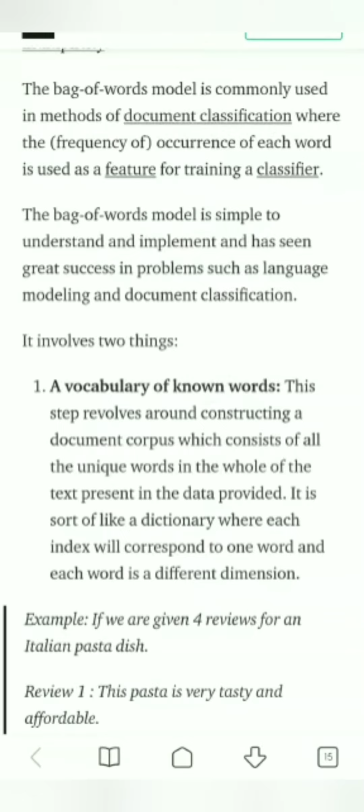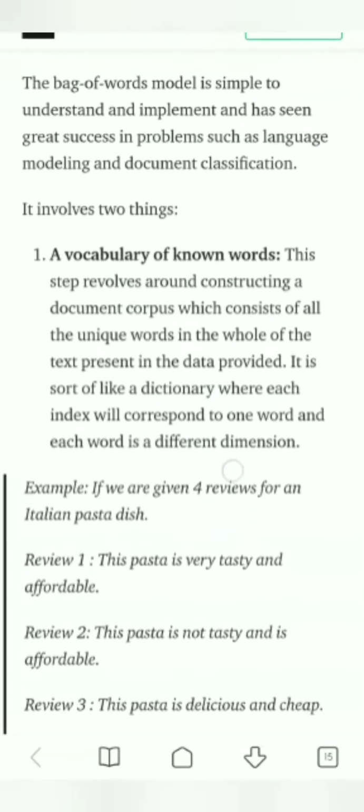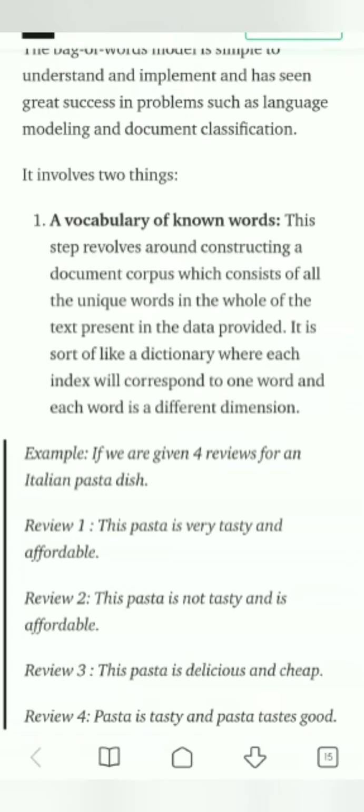This step revolves around constructing a document corpus which consists of all the unique words in the whole text present in the data provided. It is sort of like a dictionary where each index corresponds to one word and each word is a different dimension.